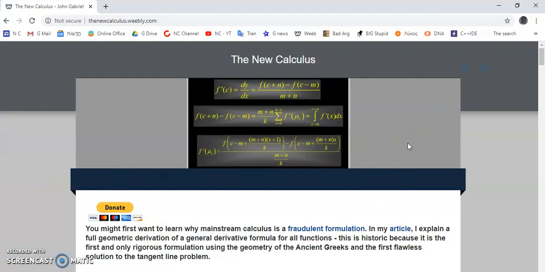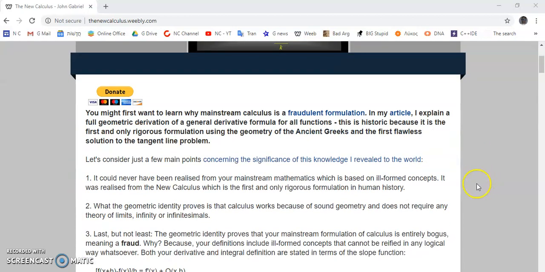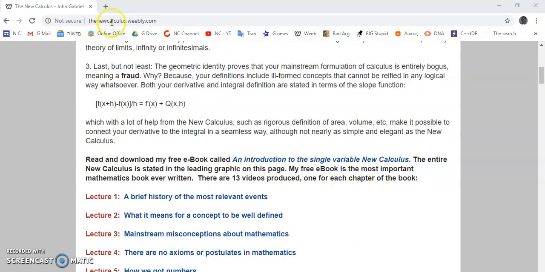Now, before I continue, I have one thing to say. In order to understand trigonometry, you have to understand geometry. And in geometry, there are no axioms. You've heard the falsehood being spread for centuries now. Well, actually not that many, but for a reasonably long time, that geometry requires axioms. This is completely untrue, and in my free ebook, which you'll find at this link here, thenewcalculus.weebly.com,